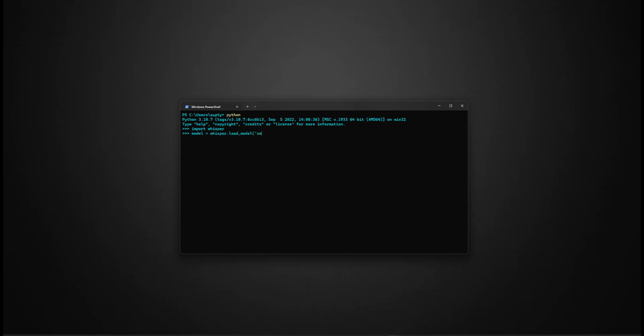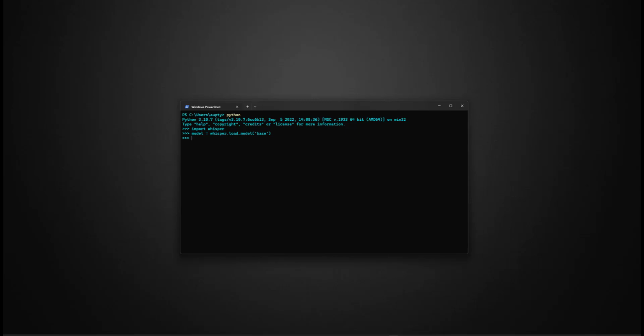So for example, if I do base, just to minimize the load time, it's going to go through and load up the base model. You can do tiny, base, small, medium, or large.